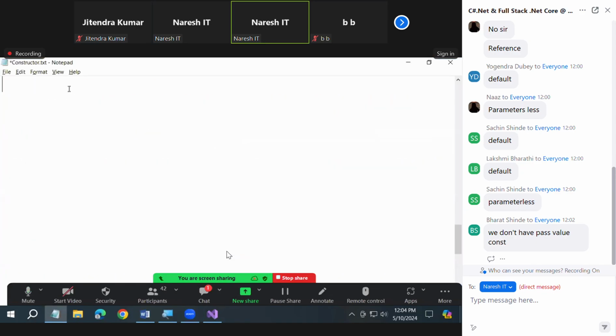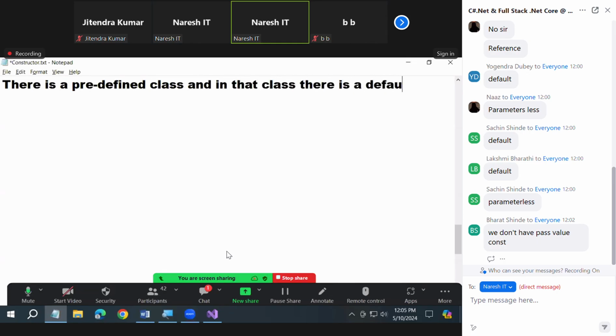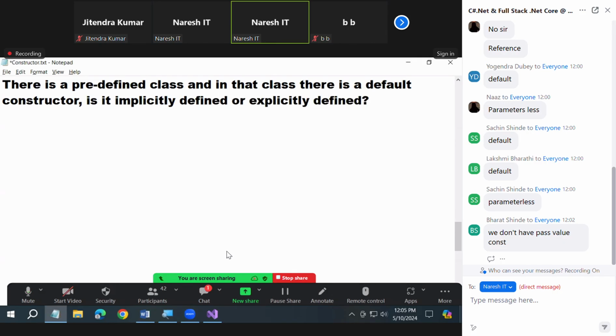I have a question for you. What is the question? In an interview, a question is asked like this. There is a predefined class. Predefined class means you did not define it. Someone defined this class. And in that class, there is a default constructor. Okay? Is it implicitly defined or explicitly defined?